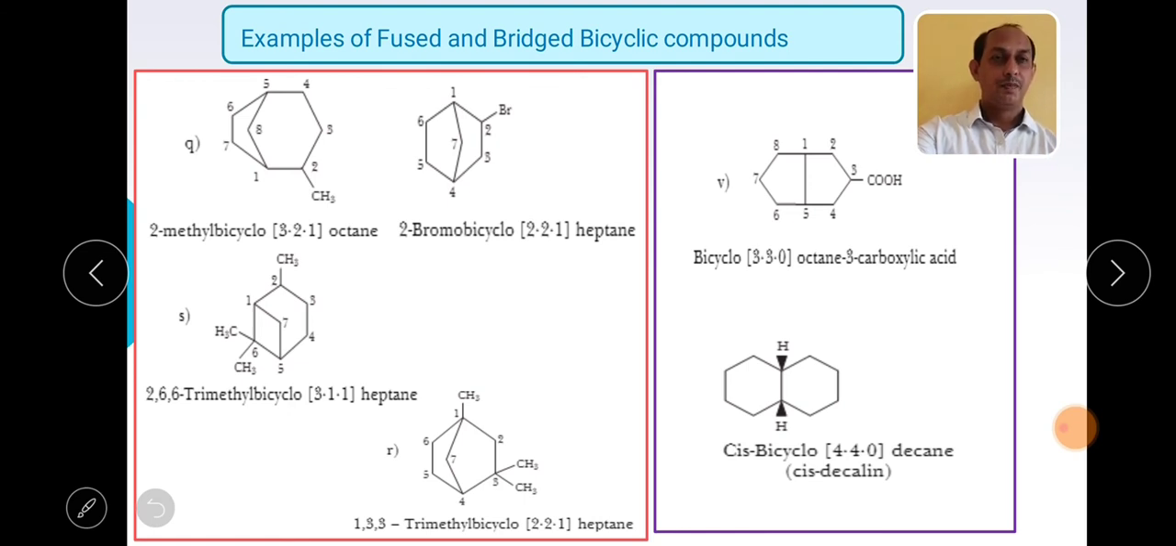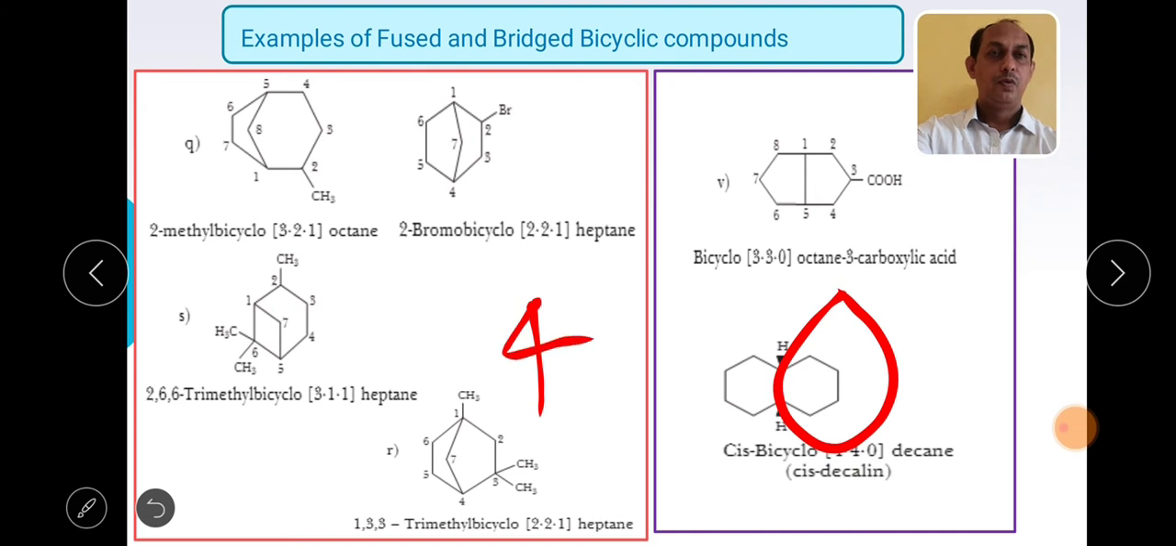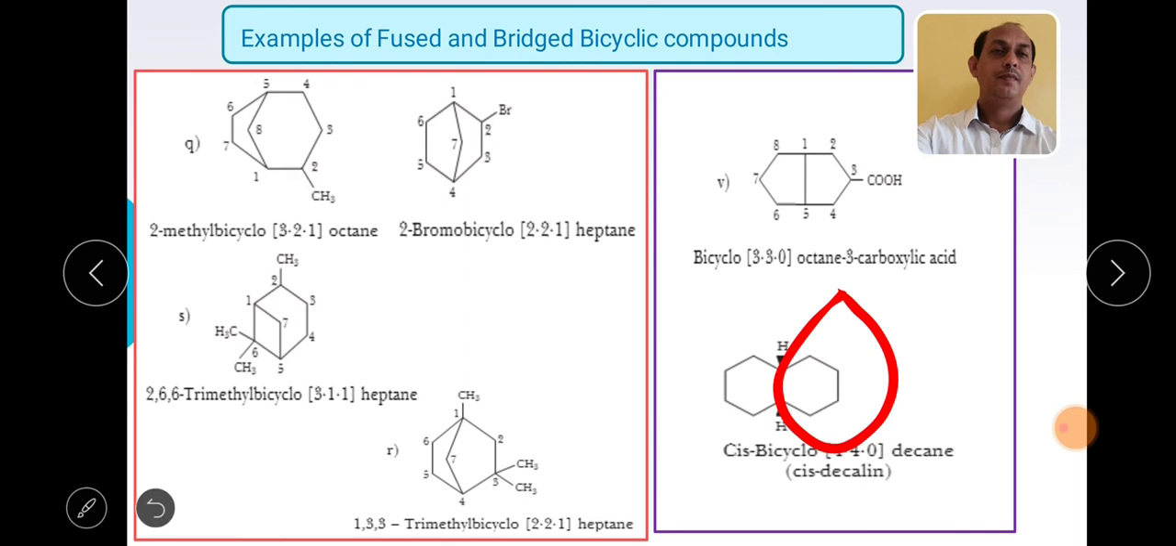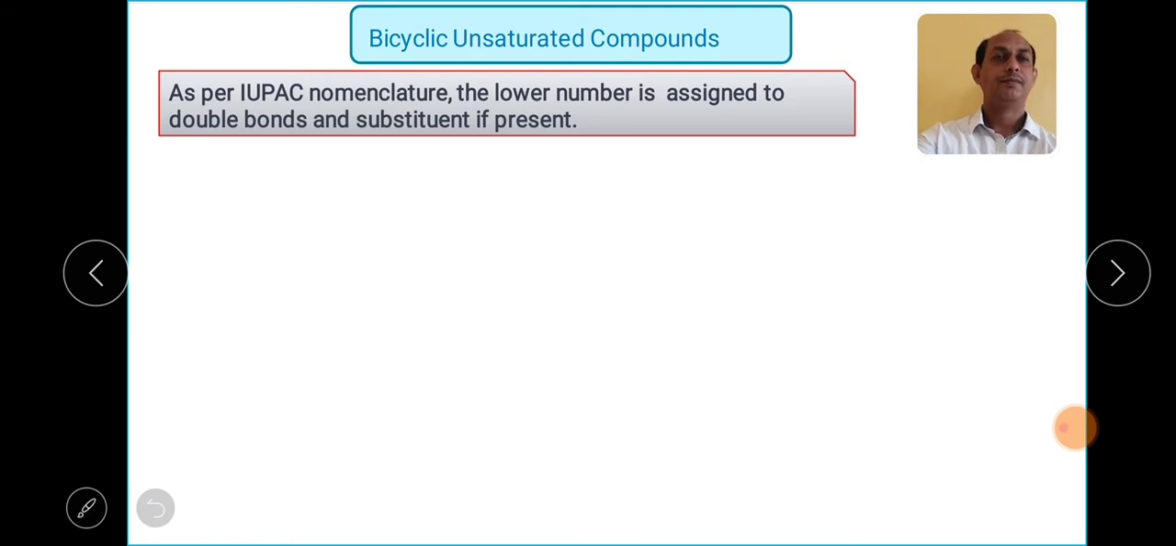This is a fused system, so we have to count the number of carbon atoms in one ring. That is how many? 4. In this ring how many? 4. And in between the common carbons there is none, so I can write 4, 4, 0. So what will be the name? Cis bicyclo 4 4 0 decane. It is also called cis decalin. So this is the nomenclature part which we have seen in case of the fused and bridged systems.